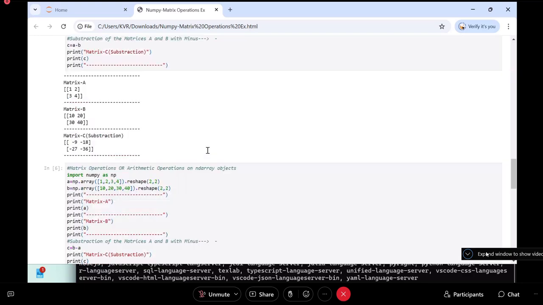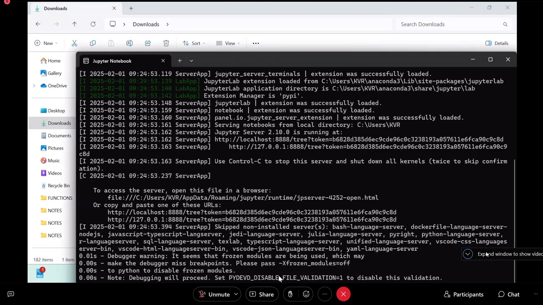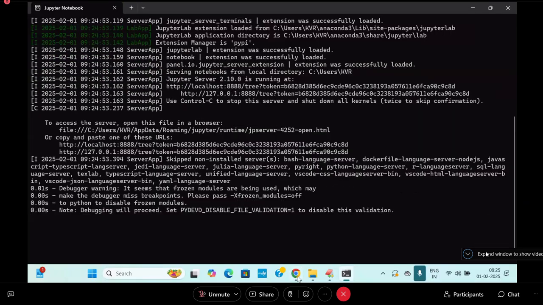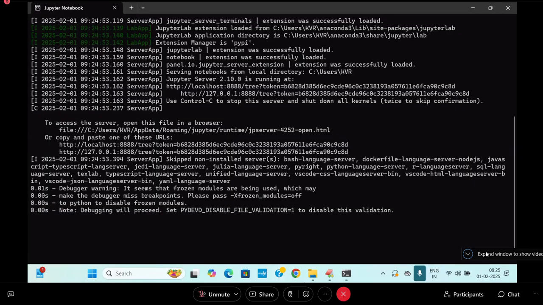I think up to A star B is completed. Up to matrix operations completed. Multiplication is completed. Fine. So here students, I'll go to this.